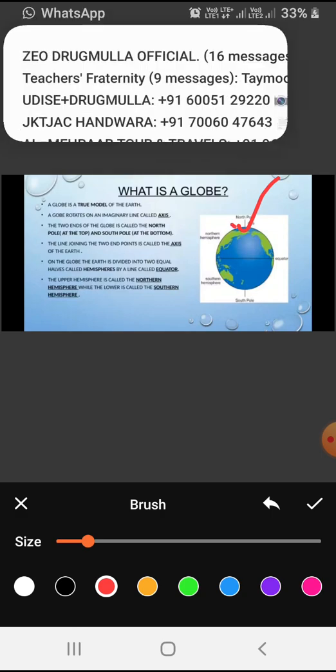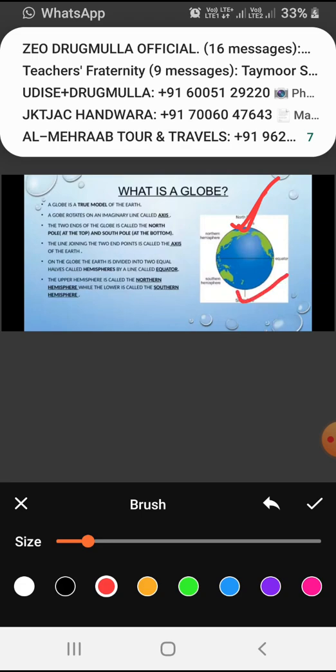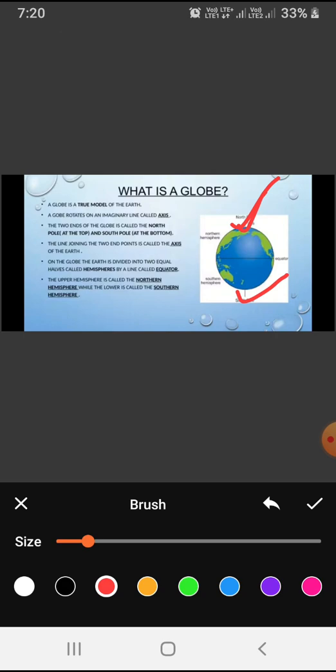This is the North Pole, and the second one is the South Pole. The axis is shown in the form of a needle. In reality, the earth has no such axis, dear students.